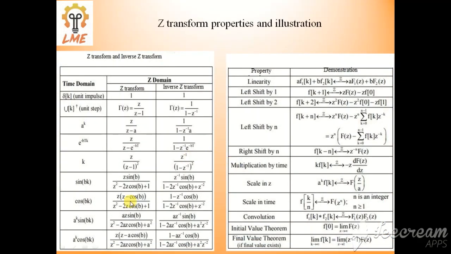So these are the formulas of z transform. I will discuss one by one all these formulas.